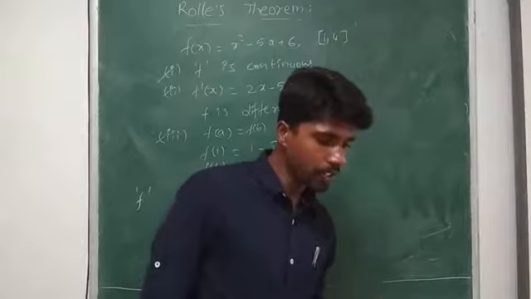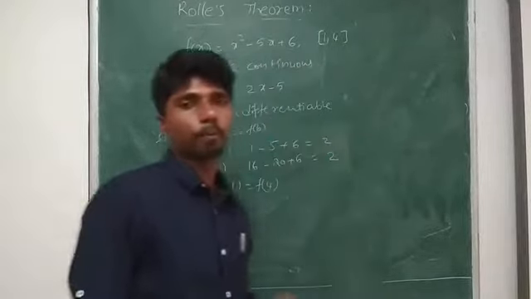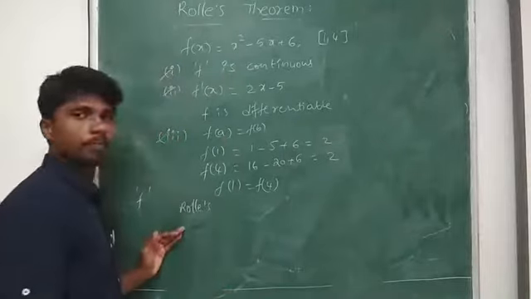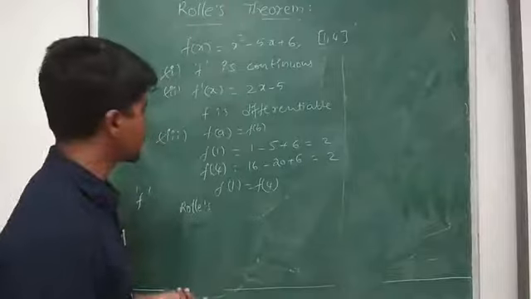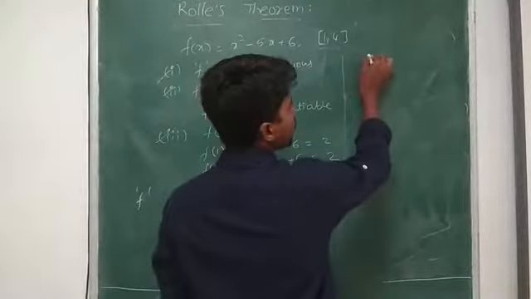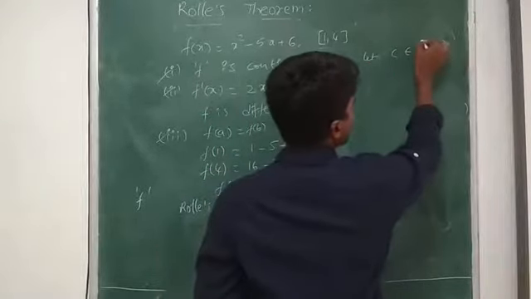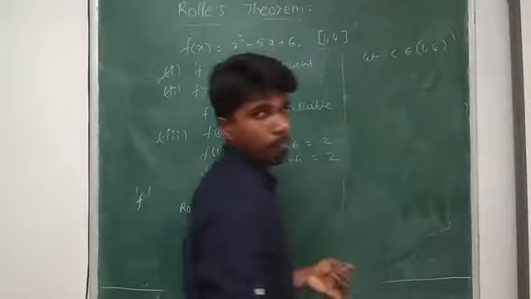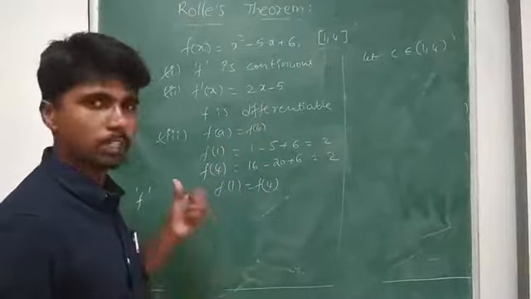If f satisfies Rolle's theorem, they ask us to find the points in the interval where the derivative is 0. Find the points in the interval 1, 4 where its derivative is 0. Let c belong to 1, 4. It should be an open interval, right? Now f dash of c should be equal to 0 as per the condition.